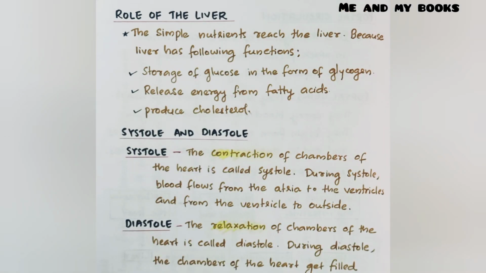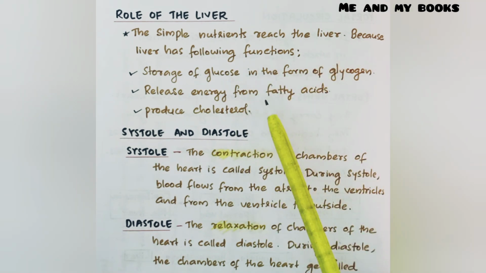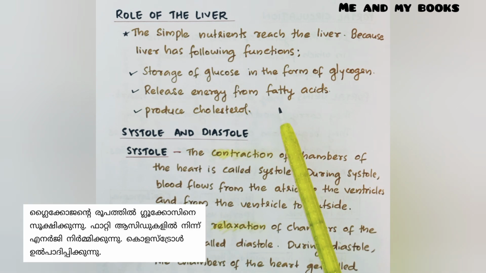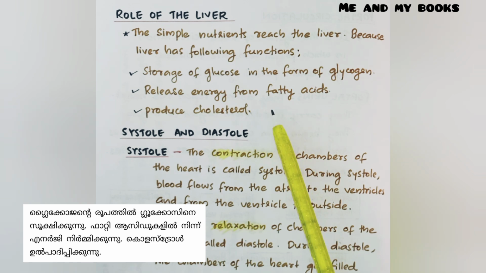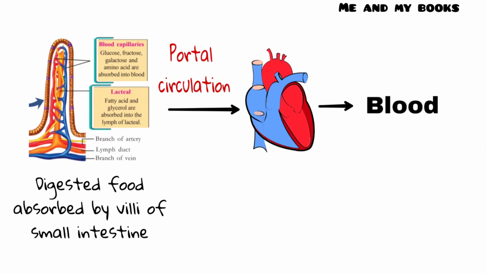Then what is the role of the liver here? You have seen that the nutrients are moving to the liver. The simple nutrients reach the liver because the liver has the following functions: storage of glucose in the form of glycogen, release of energy from fatty acids, and production of cholesterol. So these are the functions of the liver. That is why simple nutrients reach the liver. From the villi, blood reached the heart through portal circulation.